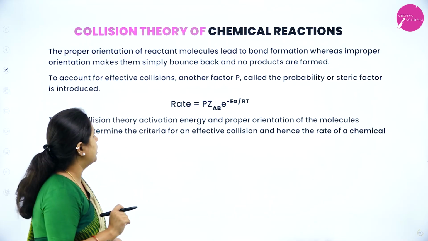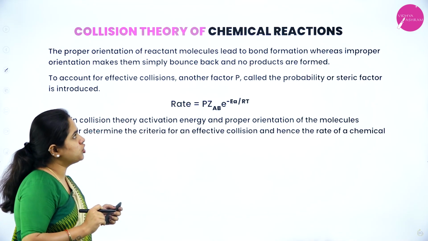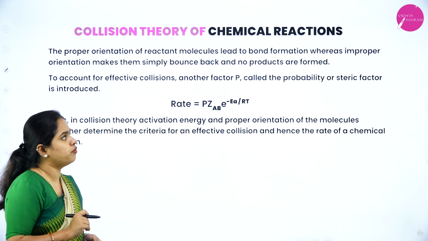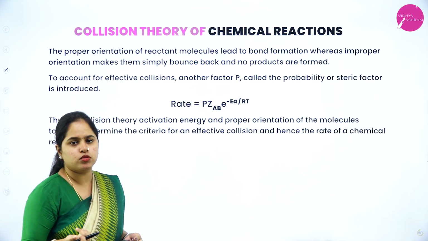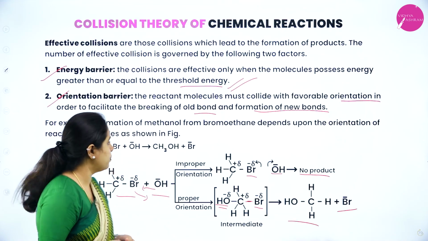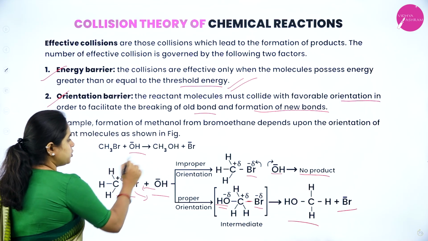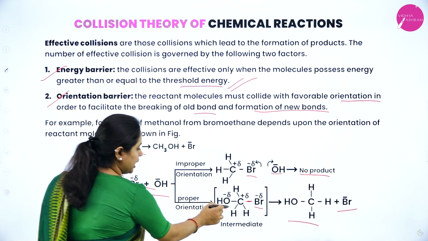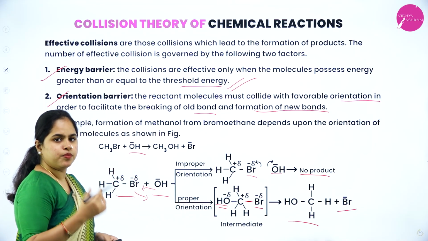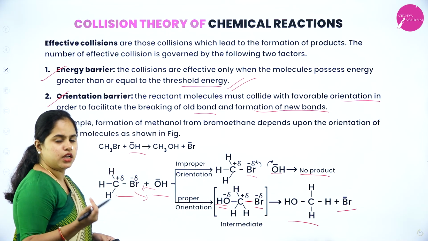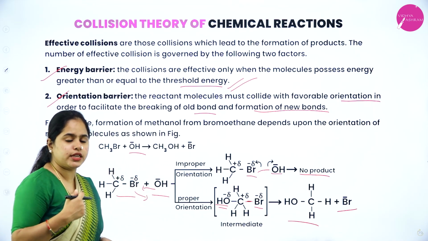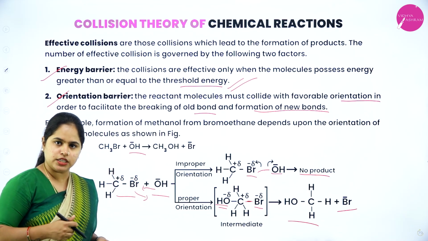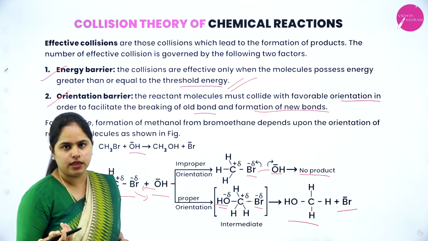I hope it is clear. The proper orientation of reactant molecules leads to bond formation, whereas improper orientation makes them simply bounce back and no products will be formed. If the OH minus is attacking from this direction, yes, you will get the required product. But if it is trying to attack from the same direction, the orientation is improper, hence you will not get the product.